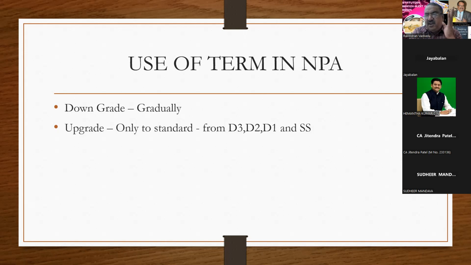Then he said, no, I will not give anything. Then I asked the security guard, sir, this person is disturbing me in the audit. You ask him to go away. Then he pulled the shirt of that division manager and threw him away. Then I never allowed him to speak, because who is he to threaten the chartered accountant? It's only an officer. After that, he was not able to convince me. Then he called the Salem regional office and everybody said, no, I will not talk to Ravindran. Then after that, he left the branch.